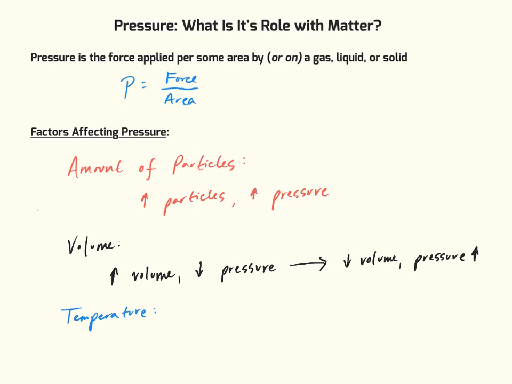So if we're increasing temperature, we're increasing the speed of those molecules, which is going to lead to more collisions. So if we increase our temperature, we're going to increase our pressure. And again, we can go vice versa there. If we take away heat energy, and therefore decrease temperature, we're also going to be decreasing our pressure.